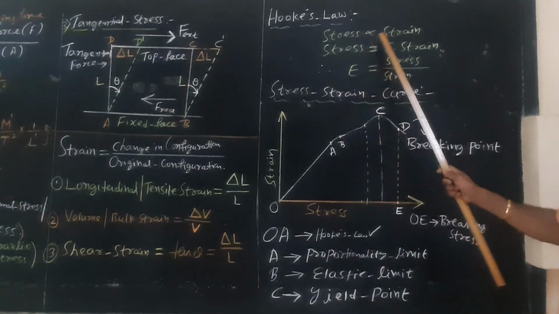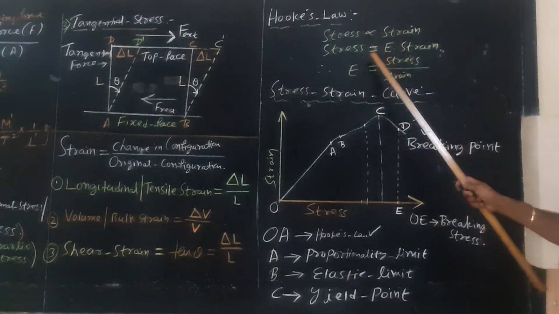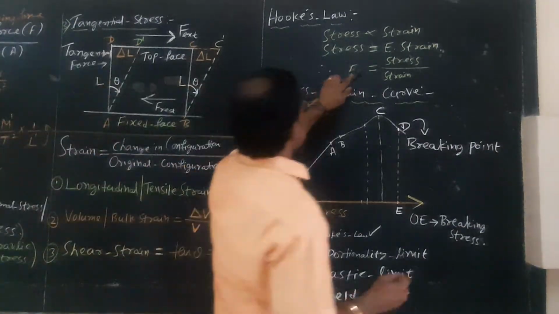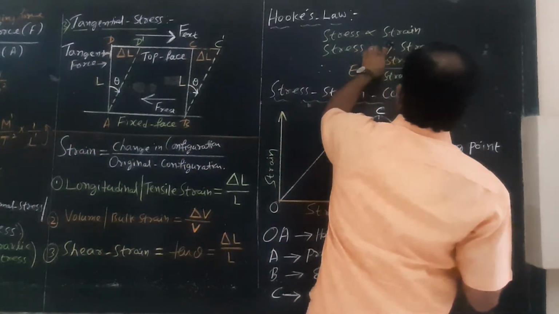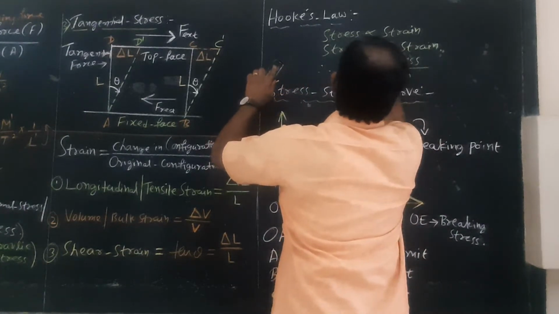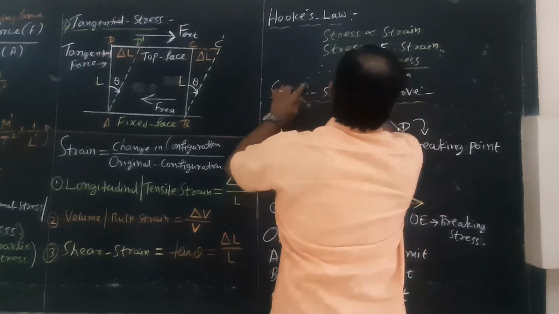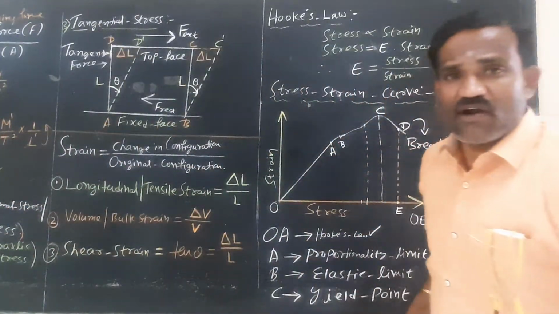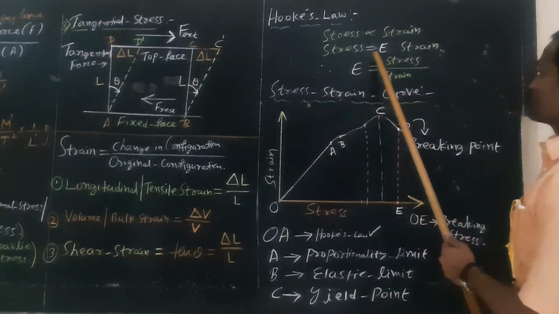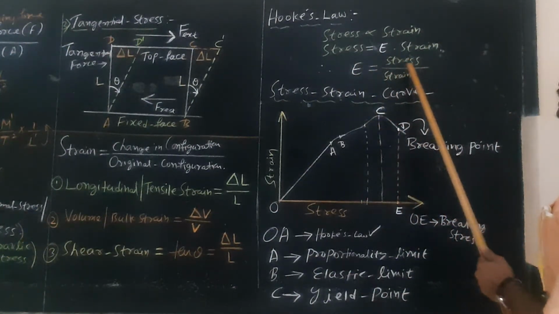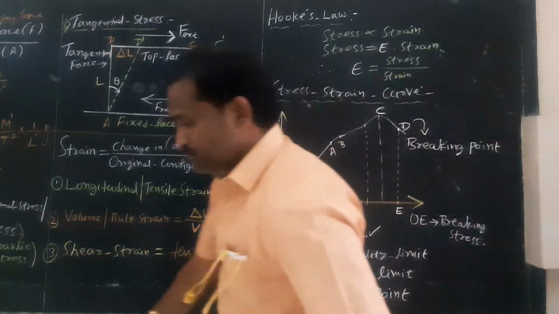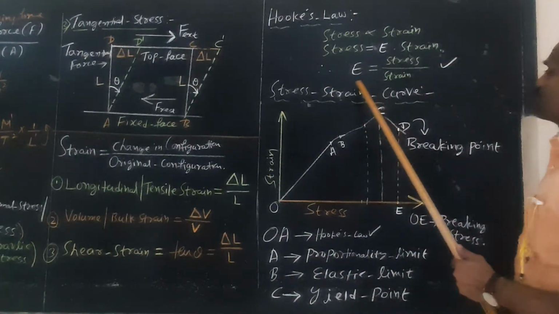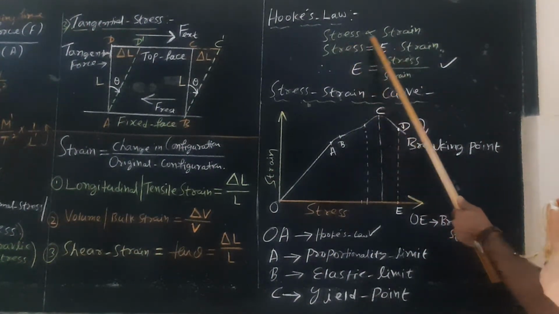Therefore, stress is equal to, whenever you remove the proportionality symbol, E into strain, where E is called the elasticity of the medium. What is E? E is called the elastic constant. Therefore, stress is equal to E into strain, and E is equal to stress by strain. This is what is called Hooke's law. The law states that within the elastic limit, stress is directly proportional to strain.